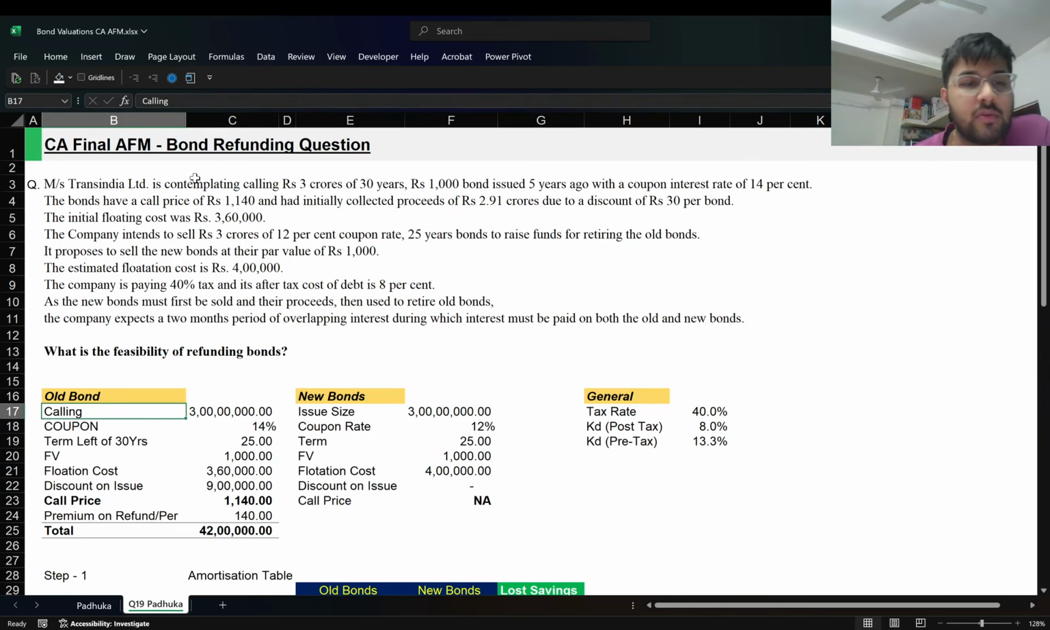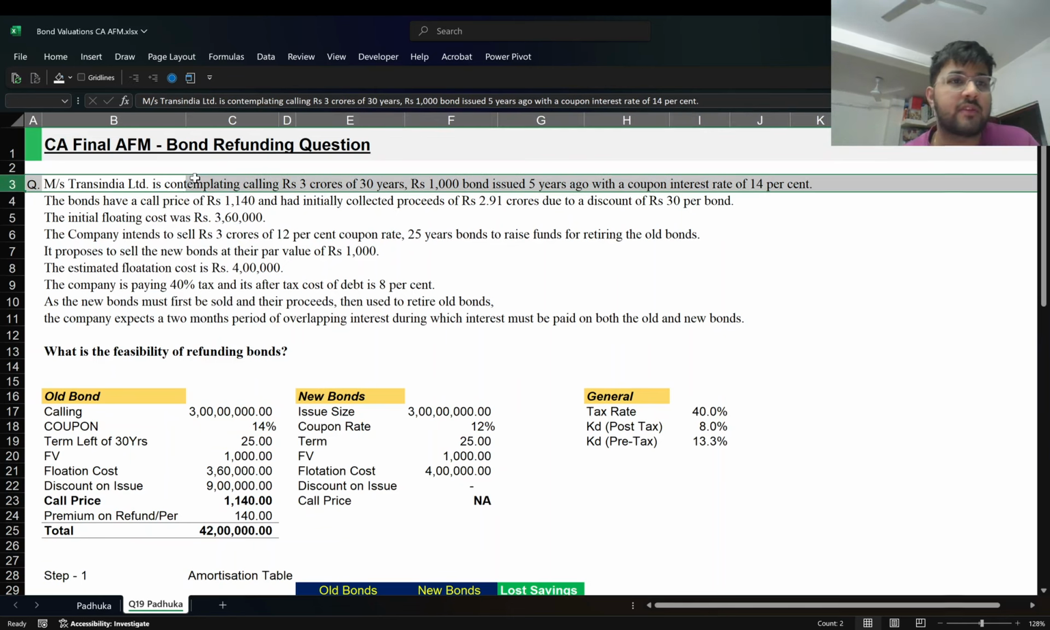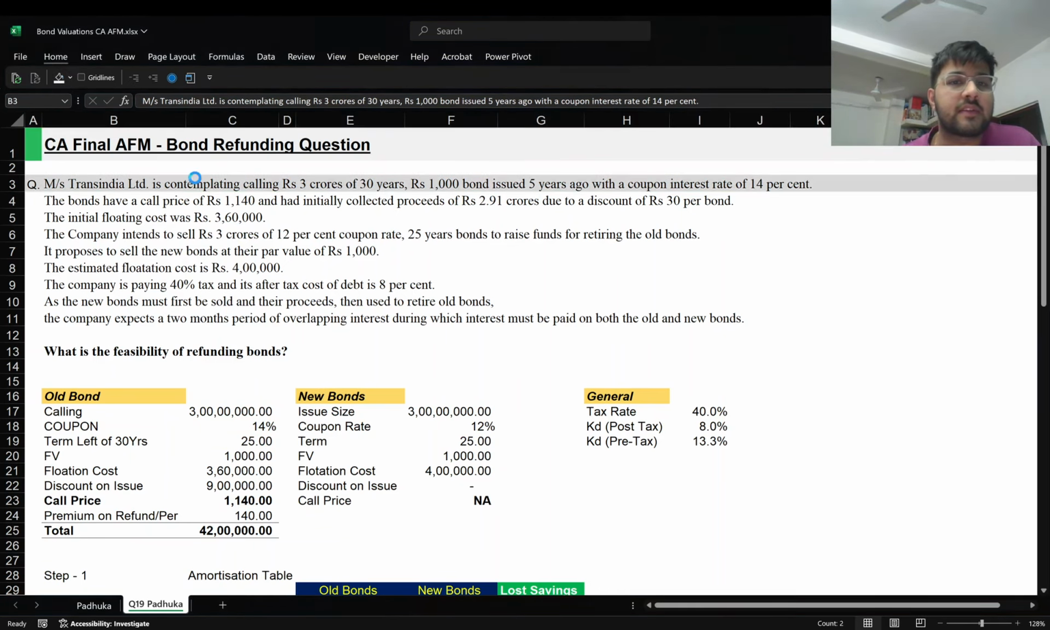So what I like to do is write it down. They're trying to call 3 crore rupees of face value of 1000, which were issued 5 years ago, but it has an original term of 30 years. So left term is just 25 years and a coupon interest of 14%. All right. The second statement. So first statement is now useless. We have read it. We can mark it as gray.